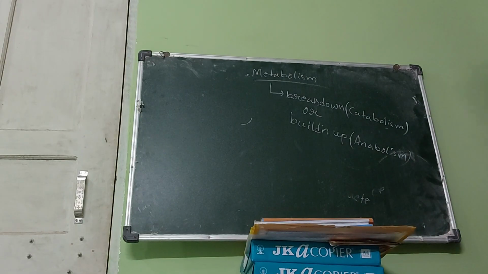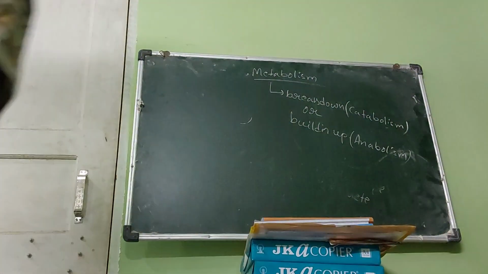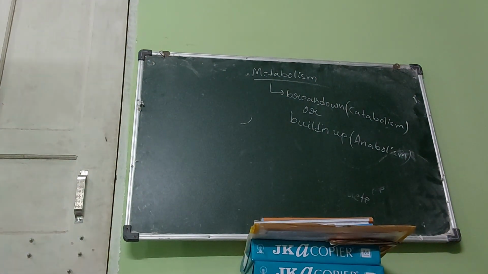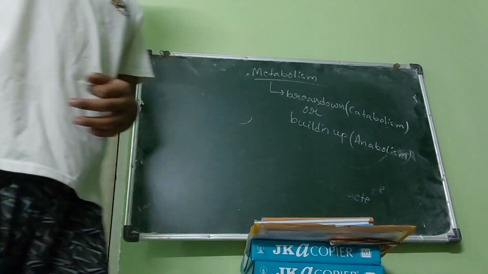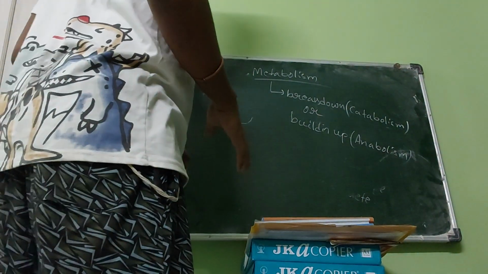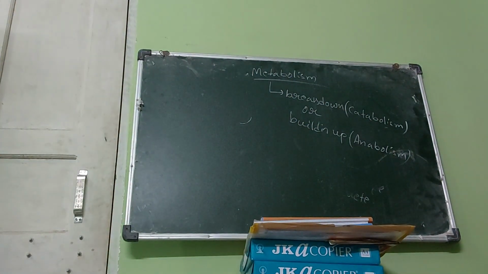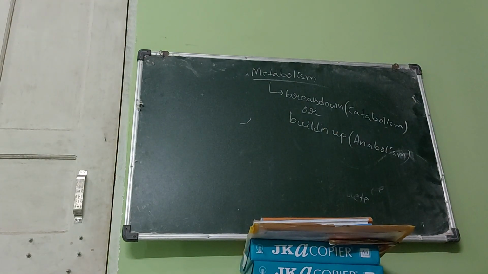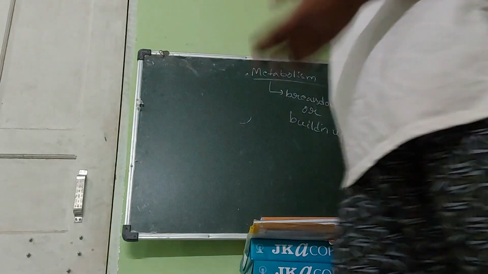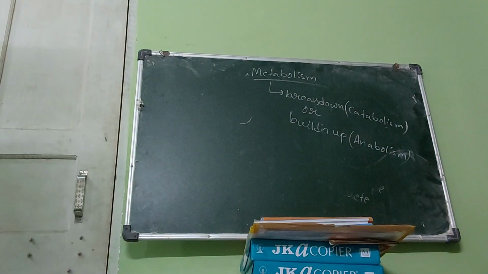Now, how drug is metabolized in our body, we are going to study it. We are going to study how drug is metabolized inside our body. So first of all, before metabolism, what should we know? Before metabolism, we have to know the major organ of metabolism.